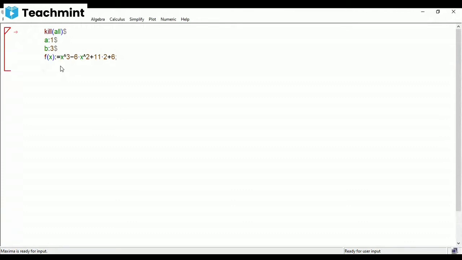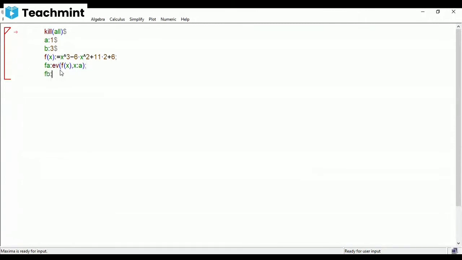Next, after this, you have to find FA, right? Simply you can give FA if you just want to display FA itself. If you want to display it as f of a equal to some number, then you have to define f of a. I'll show you both of them. FA, which is evaluate f of x, comma x at a, display this.